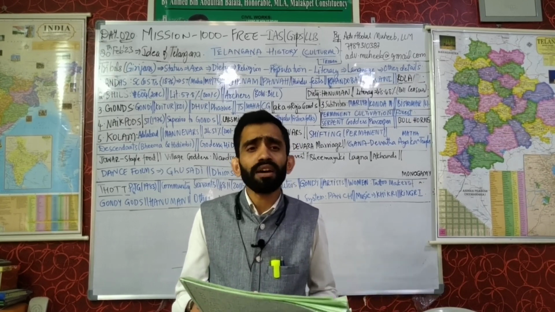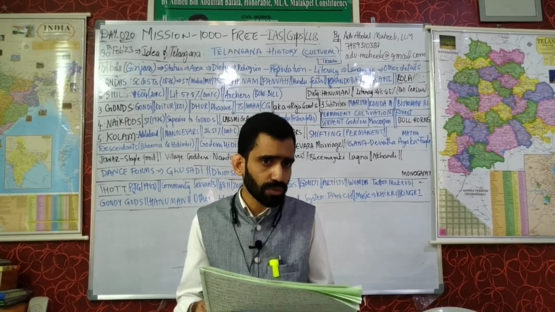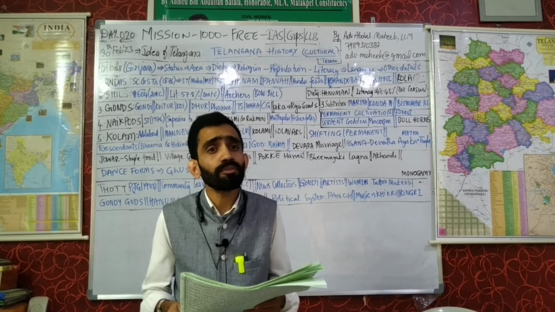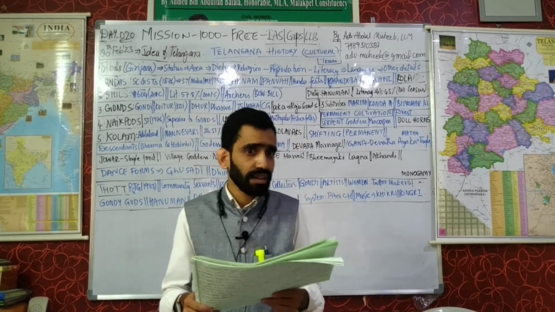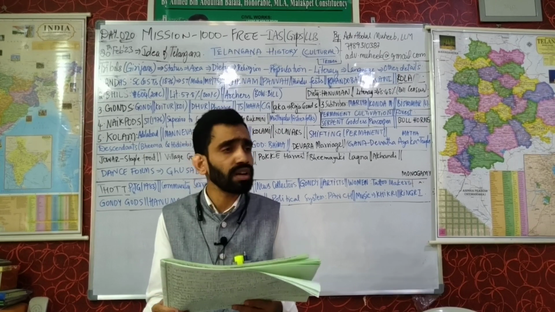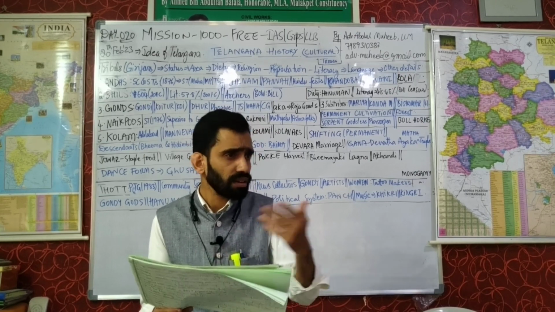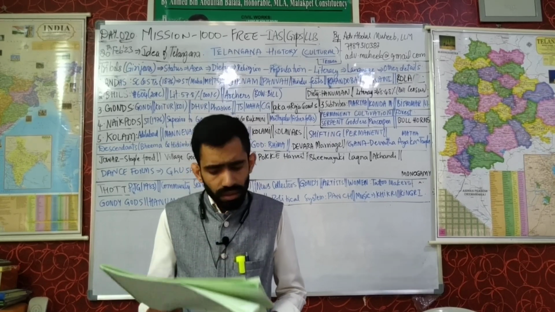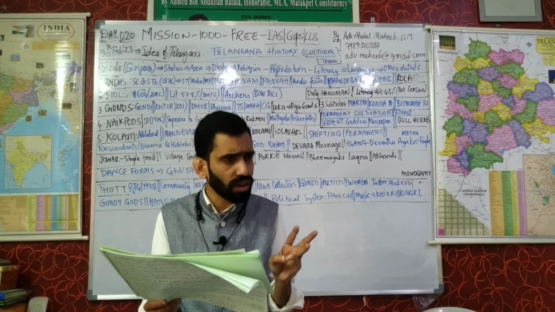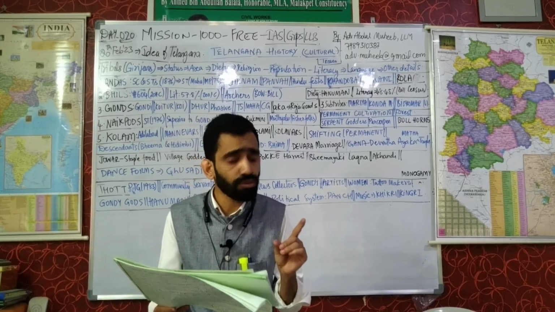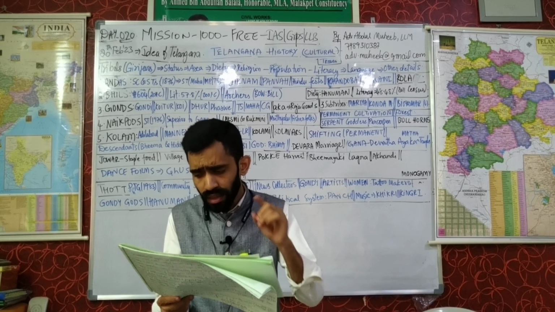Now we have ration shops in every nook and corner of the country. Their official name is fair price shops, but we call them ration shops in our regional languages. So what is inclusive growth? Inclusive growth means equitable allocation of resources, generation of employment, and universalization of PDS.